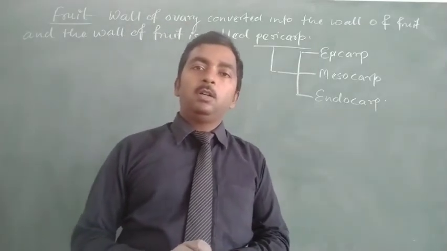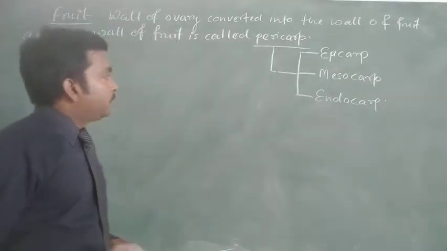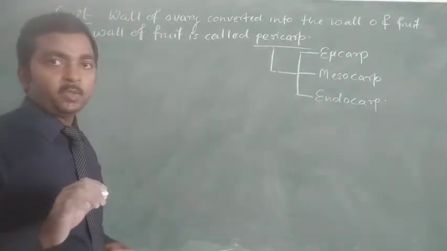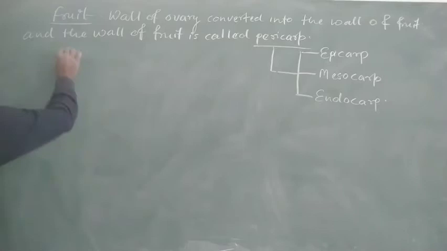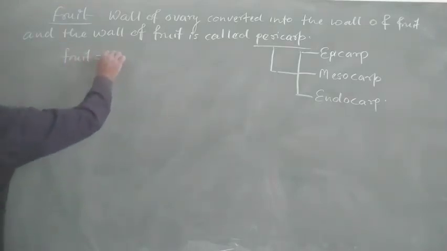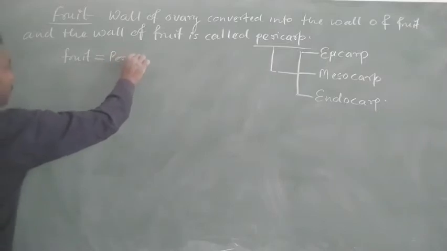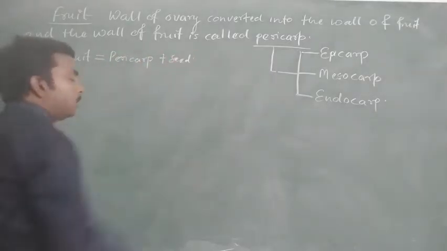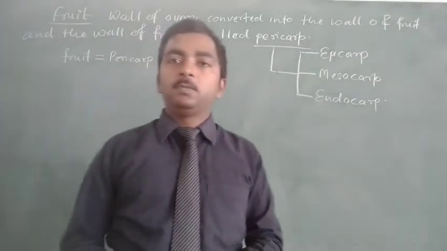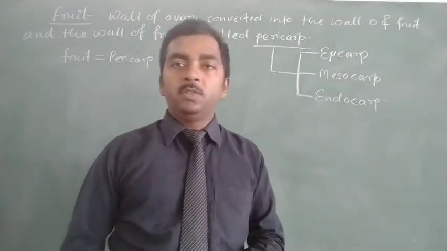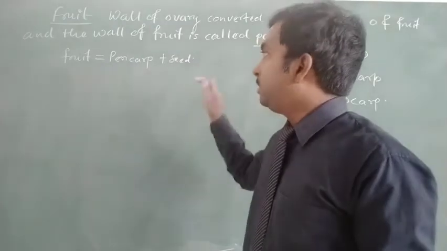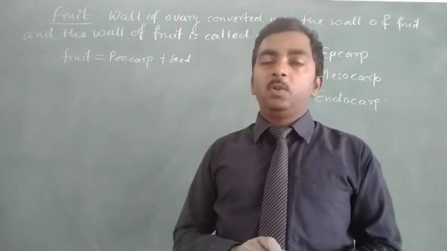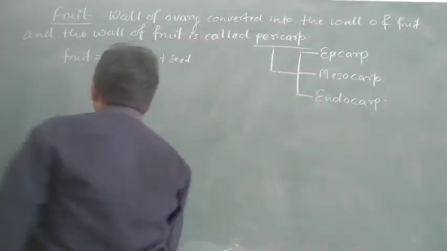It is based on the type of fruit. So what are the components present in the fruit? The fruit consists of pericarp plus the seed present inside the fruit. It means the fruit also consists of seed. So this is the composition of the fruit.